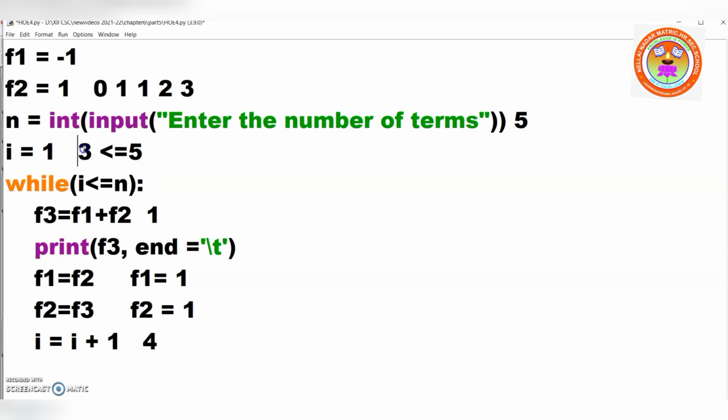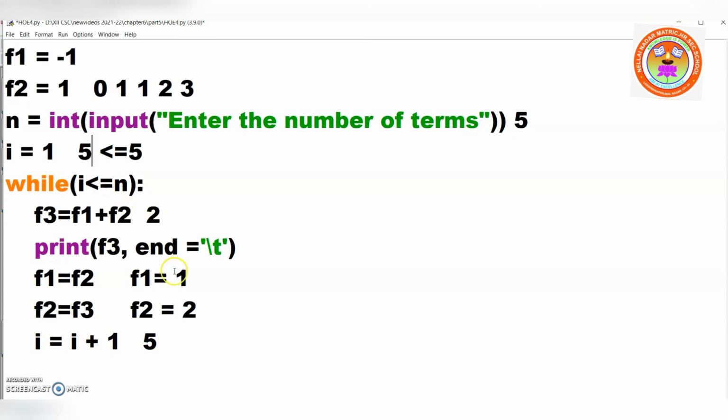Now once again, it will go back to the loop. Now 4 is lesser than 5. Yes. Once again, it will come inside. Now here 1 plus 1. 1 plus 1 is what? 2. Now see here, 2 is printed. Understood? Now what is there in F2 will be copied into F1. So 1. So no problem. Now what is there in F3? F3 is having 2. So 2 will be copied into F2. So here 2. Now I plus 1. I is 5 now. Once again it goes inside the loop because 5 is equal to 5.